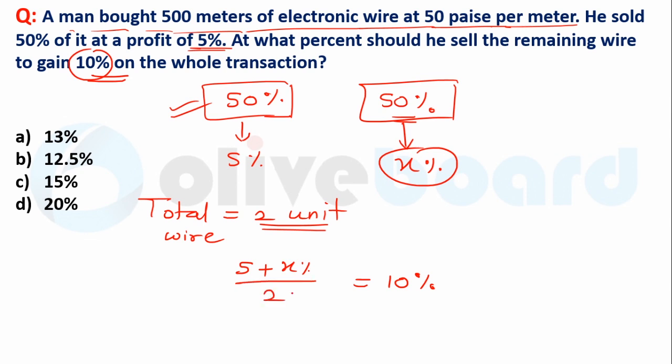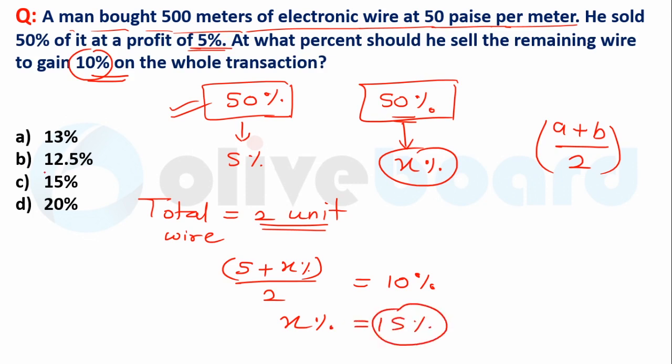And how can you find the mean value of any numbers? Simply by (A plus B) by 2. This is the mean value of any two numbers. Clear? So what you will get here: (5 plus X) by 2 equals 10%. That means X equals 15%. This is the shortest way to solve. I am explaining, that's why it takes a little bit longer, but in the time of examination you can simply solve this question by just doing this only.